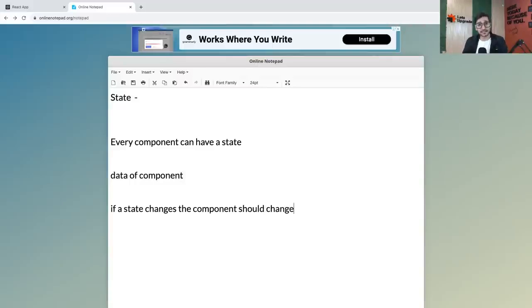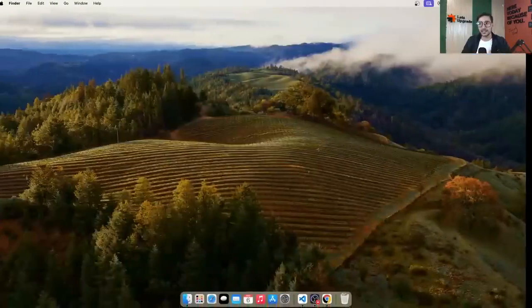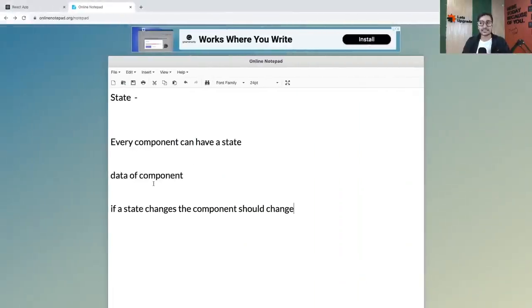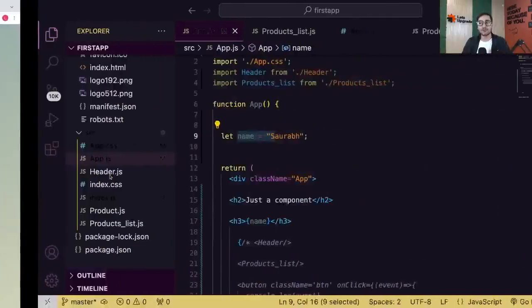According to logic, guys, if a state changes, the component should change. State means something that you have, and if that changes, your status should also change. That's why we call that thing a state according to the real definition. We can call something a state if it impacts you. Otherwise it's not a state, it's fixed data. So now we have to check: if I change this data, will my component react to it? If it doesn't react, that means this variable cannot be considered part of the state. So the base idea was, state is nothing but data of a component. But can I consider any normal variable as state?